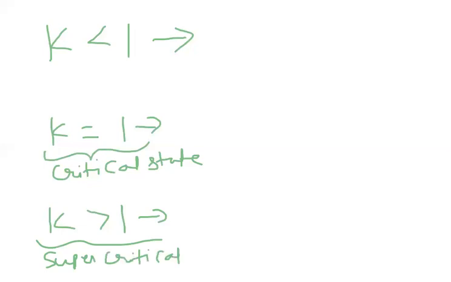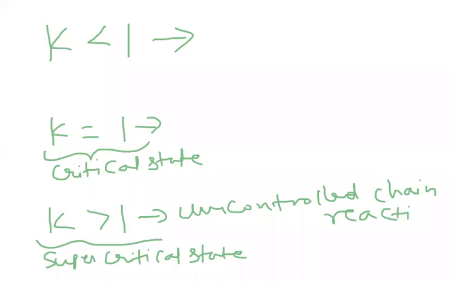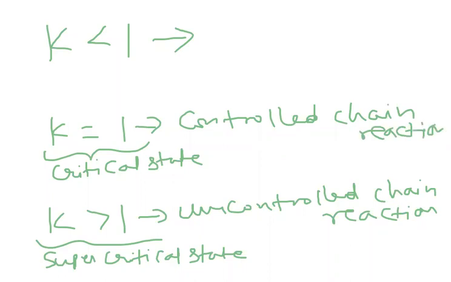So K greater than 1 means it is an uncontrolled chain reaction. And K equal to 1, a controlled chain reaction takes place. And then K less than 1.